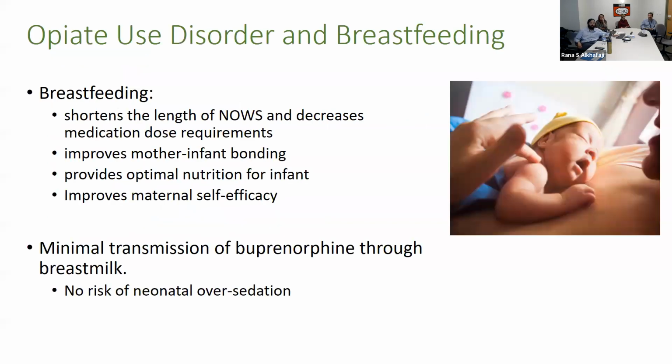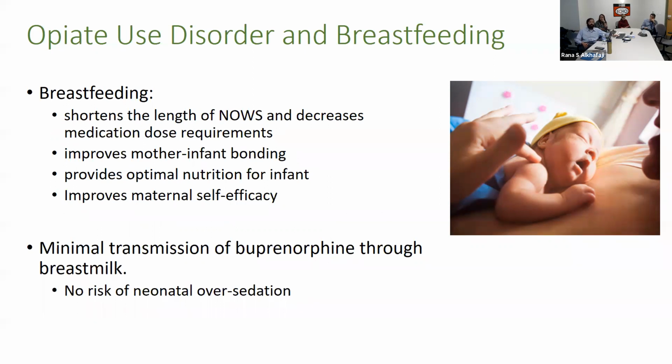We're gonna talk briefly about breastfeeding women. So breastfeeding, the main point is that it's actually acceptable and encouraged if the patient is being treated with either methadone or buprenorphine. We in fact know that breastfeeding shortens the length of neonatal withdrawal syndrome and decreases the medication dose requirements. Kind of cool, right?